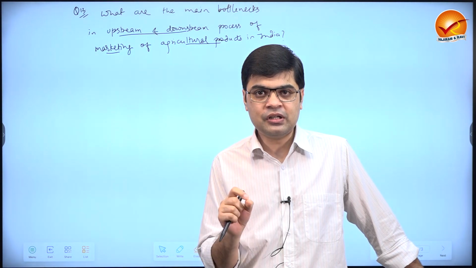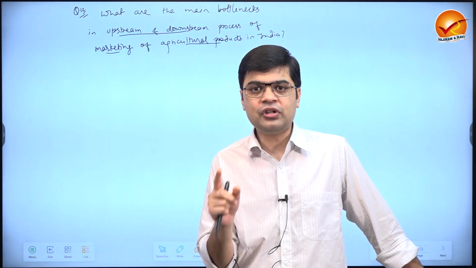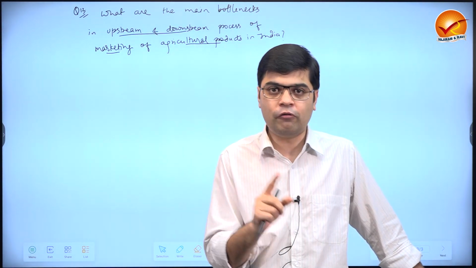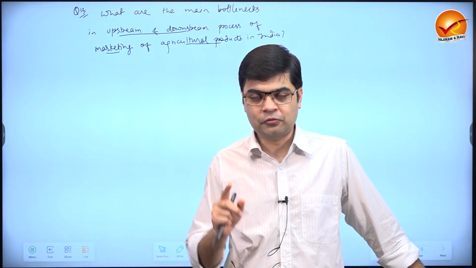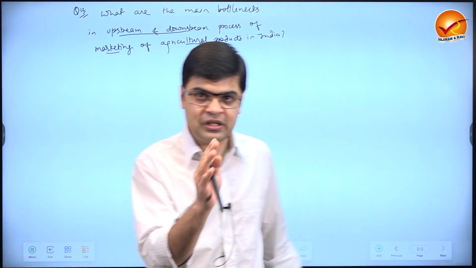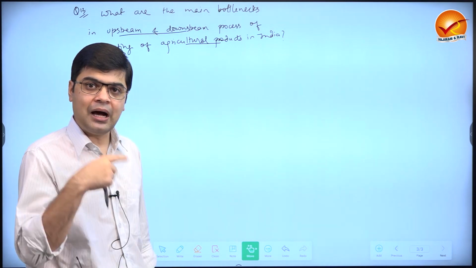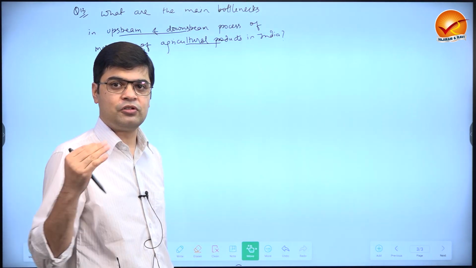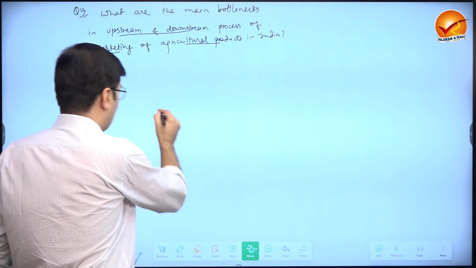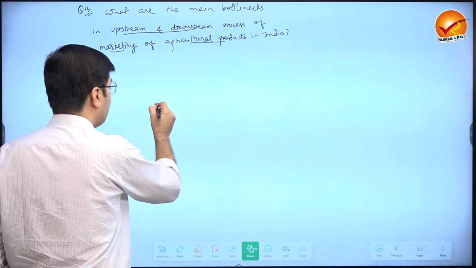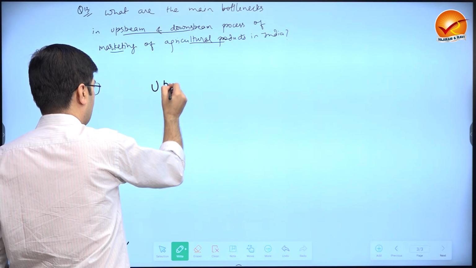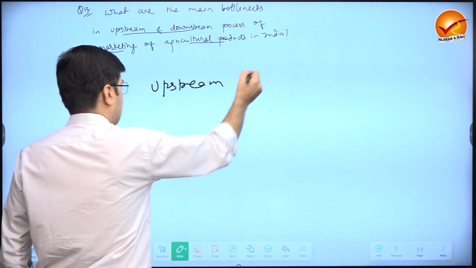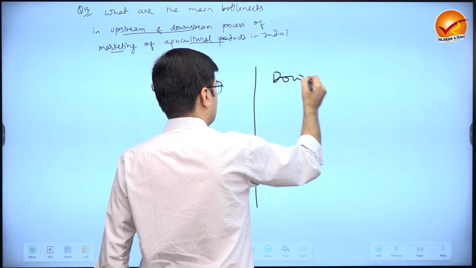The question is upstream and downstream process of marketing of agriculture products. So we are going to talk about the upstream issues in marketing and downstream issues in marketing. Not the upstream issues in agriculture, downstream issues in agriculture. No, it is the upstream issues in market and then downstream issues in market.